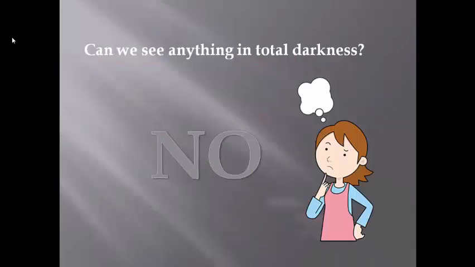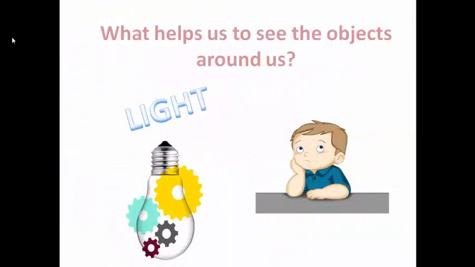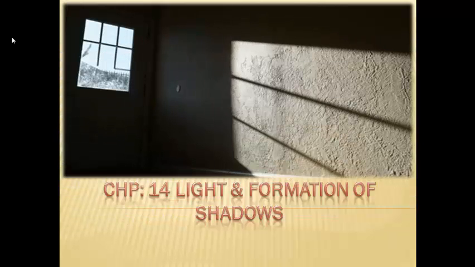Let's study. I'm going to ask you a question. Tell me, do you see anything in the dark? No. Why can't we see anything in the dark? Well, it's simple: there's no light, so we can't see anything in the dark. So what helps us to see the objects around us? Light. That means light helps us to see things clearly. So today we are going to learn about light and the formation of shadows.